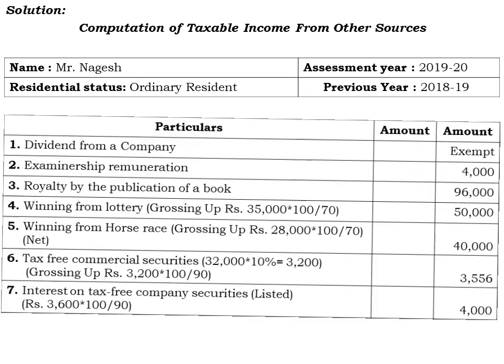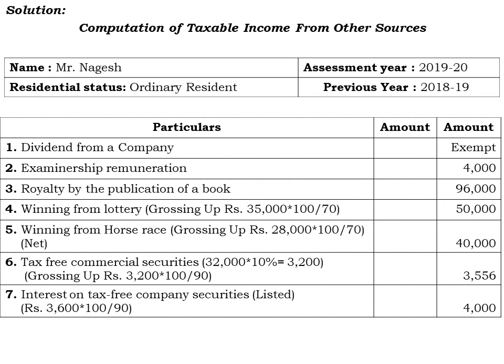And here comes the solution part. The first one, dividend from a company. So as I told earlier, dividend from Indian company is completely exempted to the extent of rupees 10 lakh. Okay, so here the dividend received, that is rupees 15,600, is already completely exempted. Second one, examinership remuneration, that is 4,000, which is fully taxable. Next one, the royalty by the publication of a book, that comes to rupees 96,000.